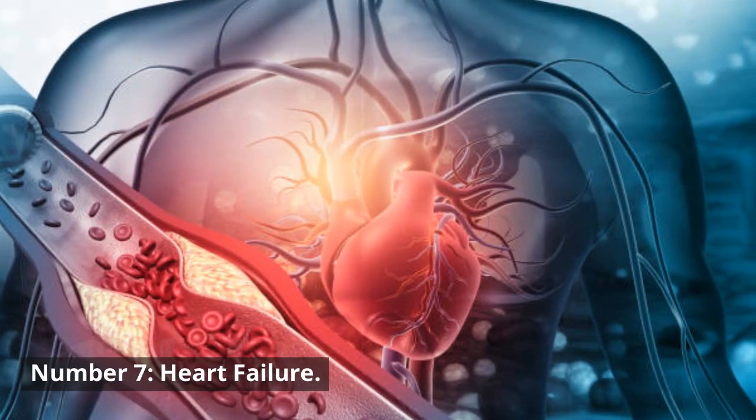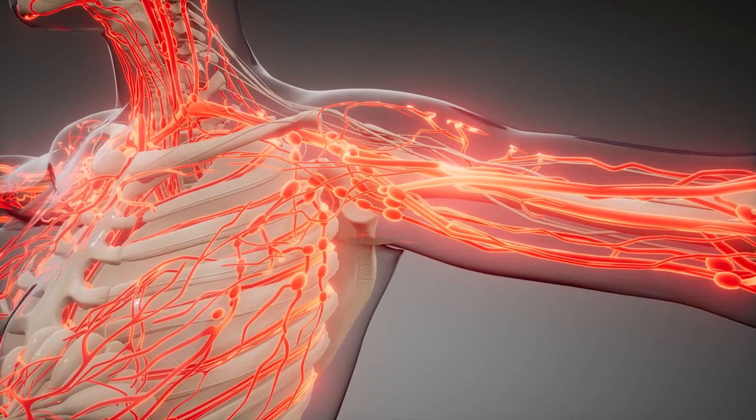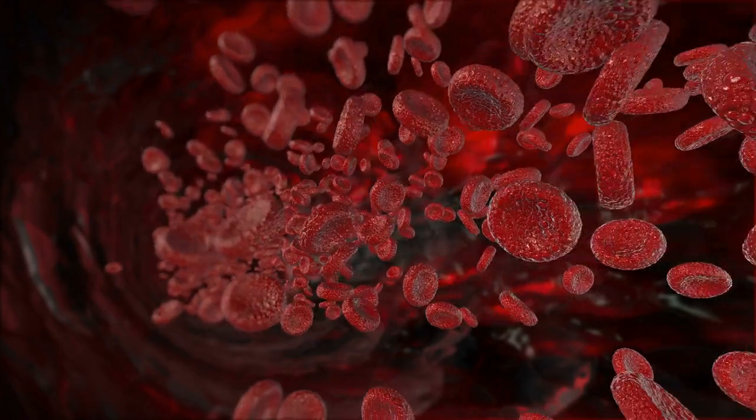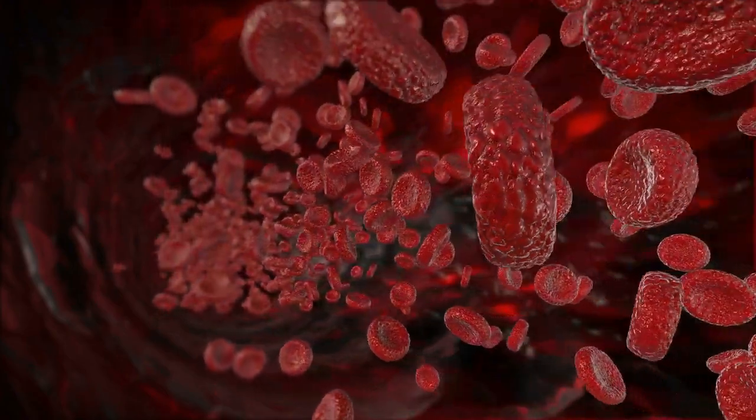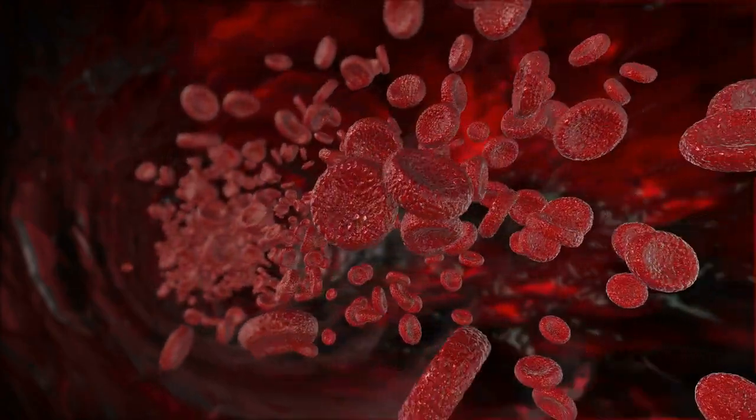Number 7. Heart failure. Heart failure is a chronic condition characterized by the heart's inability to effectively pump blood to meet the body's needs. It occurs when the heart becomes weakened or damaged, impairing its ability to adequately supply oxygen and nutrients to the organs and tissues.